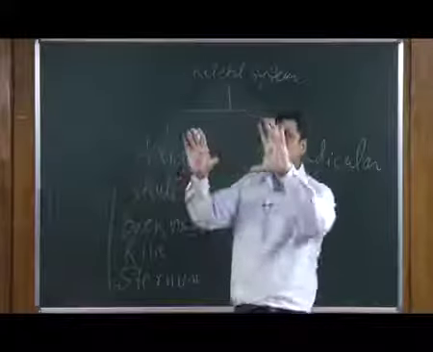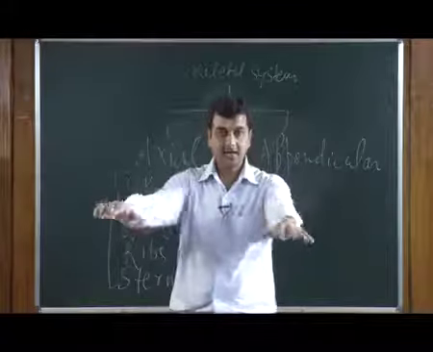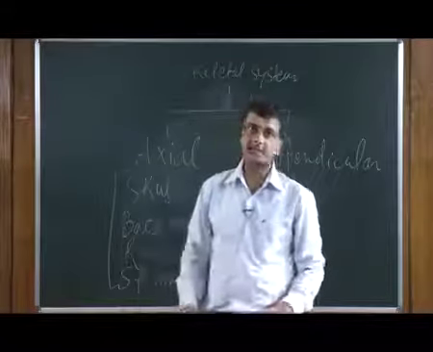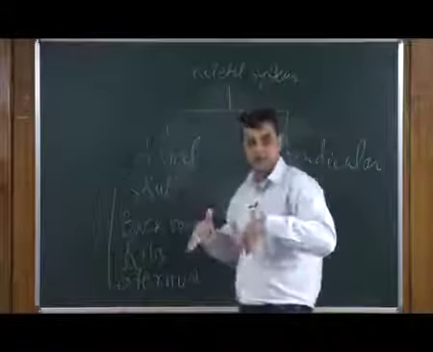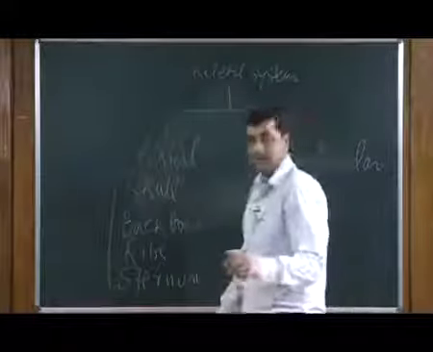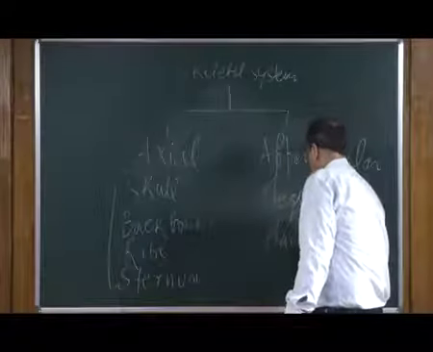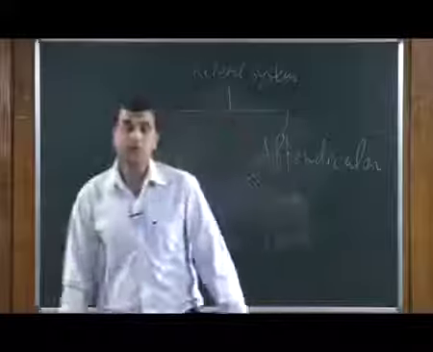If you separate these out, you are left with only two structures: the two hands and two legs. These hands and legs we call appendicular. Simply, these are the leg and hand bones.